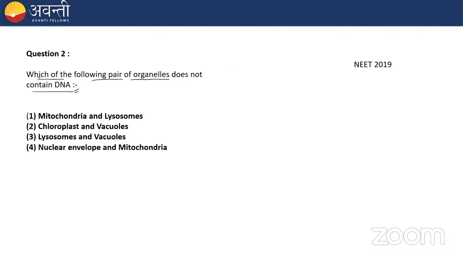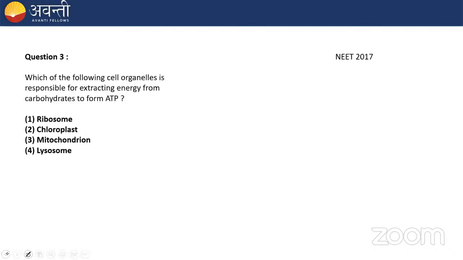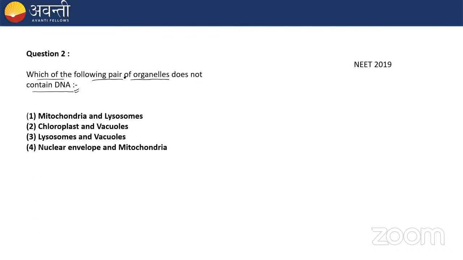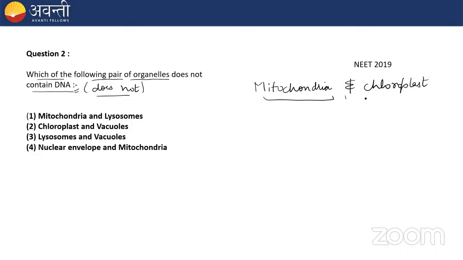Okay, so let me help you with this question. It asks which of the following pair of organelles does not contain DNA. Remember, they're asking about does not contain DNA, right? As I told you, mitochondria and chloroplast both have DNA.